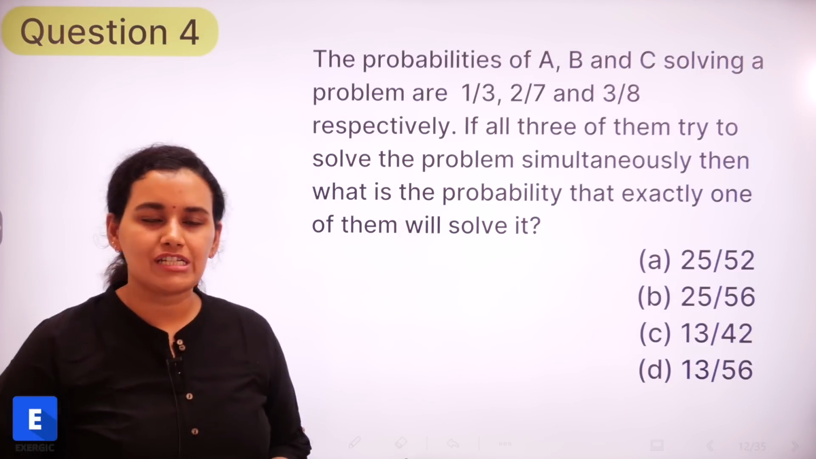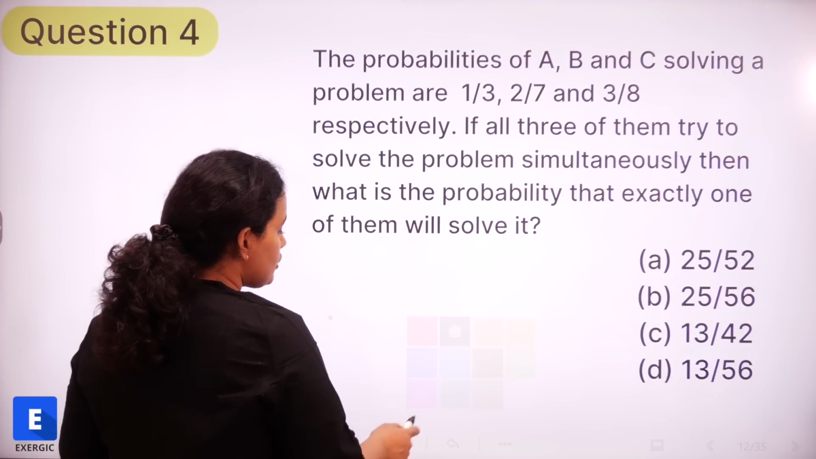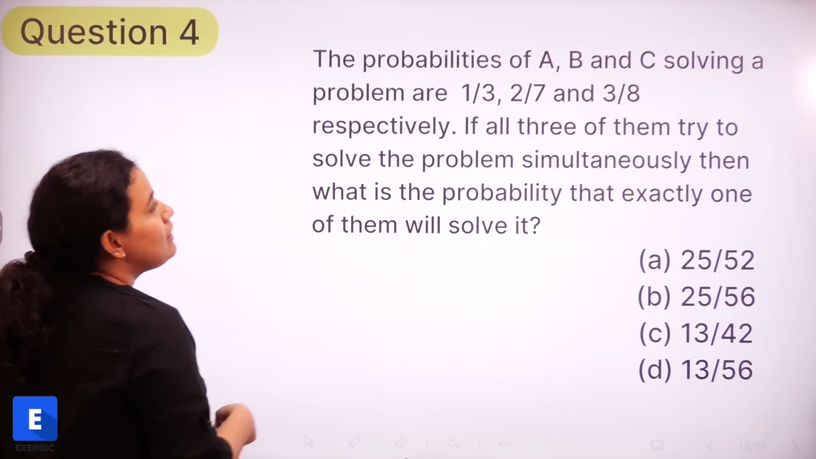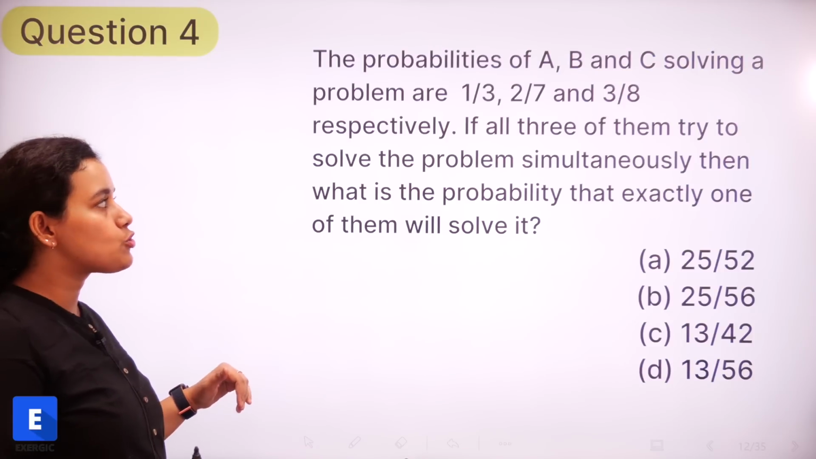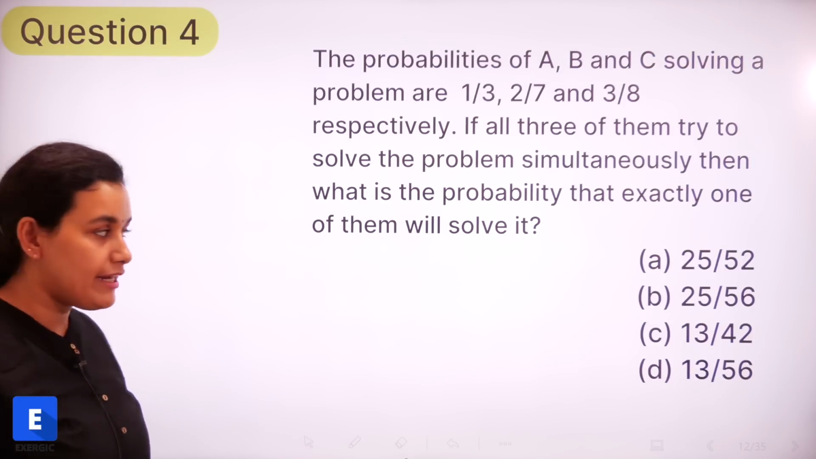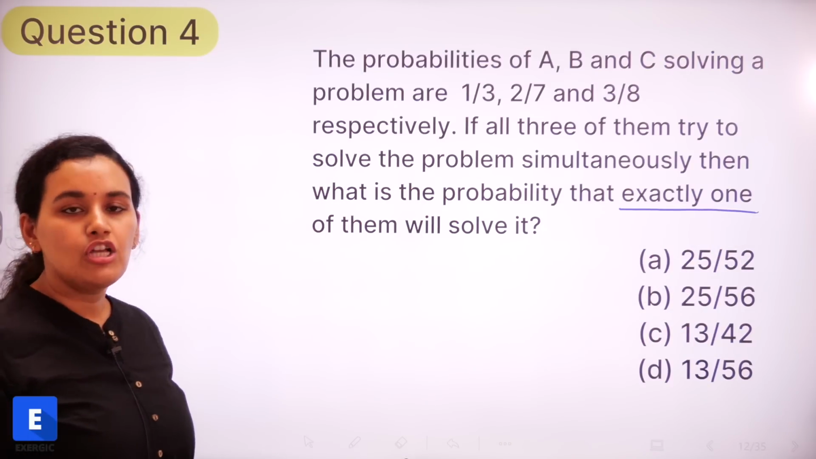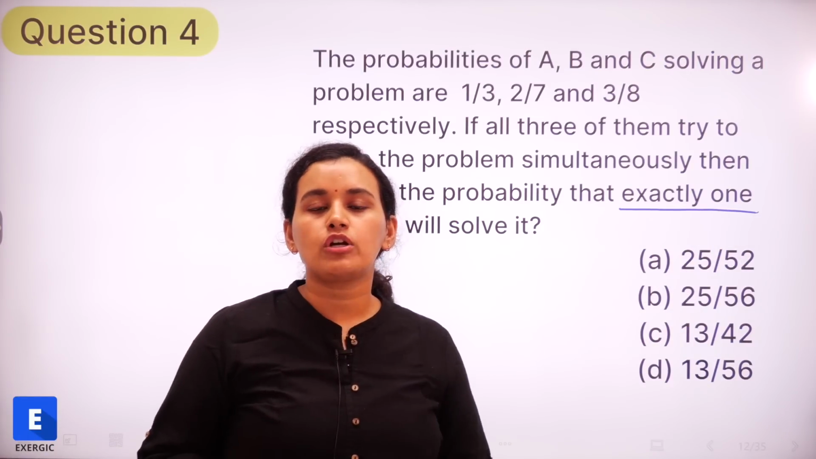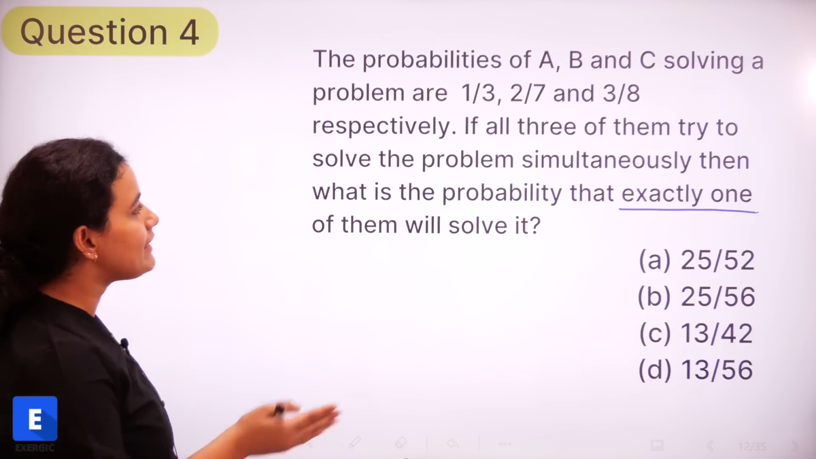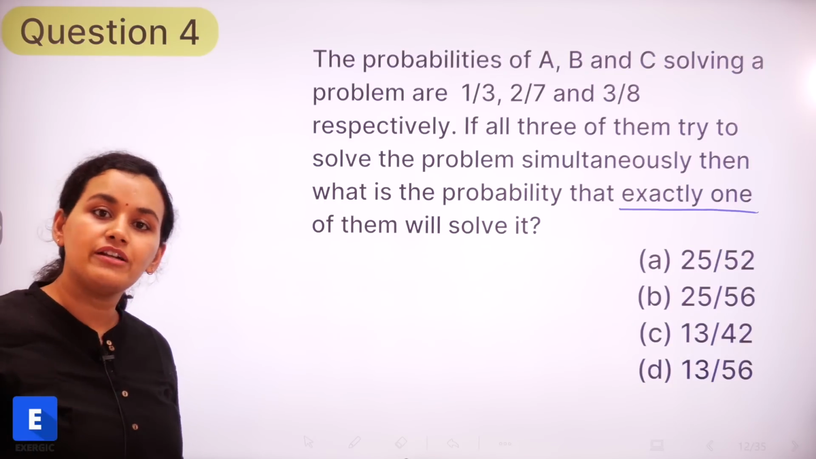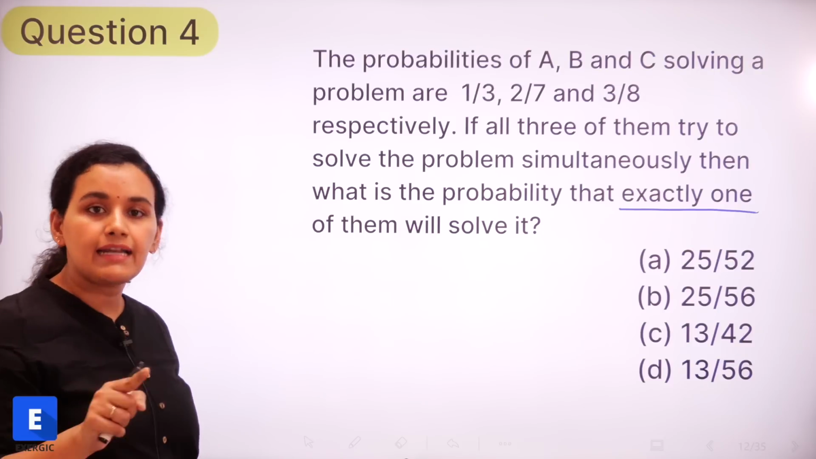This is a fairly simple question. We have to just find out what is the probability that exactly one of them will solve it. So that's the main point of this question. We know the probability of A solving it is 1 by 3, probability of B solving it is 2 by 7, probability of C solving it is 3 by 8, and they have told us to find the probability that exactly one of them is going to solve. So this is different from if they ask what is the probability that the problem will get solved. That would be a different question, a different approach, a different answer. Here they are saying what is the probability that exactly one of them will solve it.